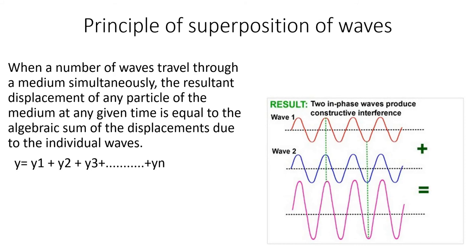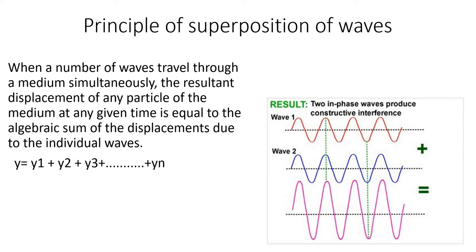So the principle of superposition of waves says that when a number of waves travel through a medium simultaneously, at the same instant, the resultant displacement of any particle of the medium at any given time is equal to the algebraic sum of the displacements due to the individual waves. Each wave will produce its own displacement, so the net displacement is given by the algebraic sum of displacements due to individual waves.